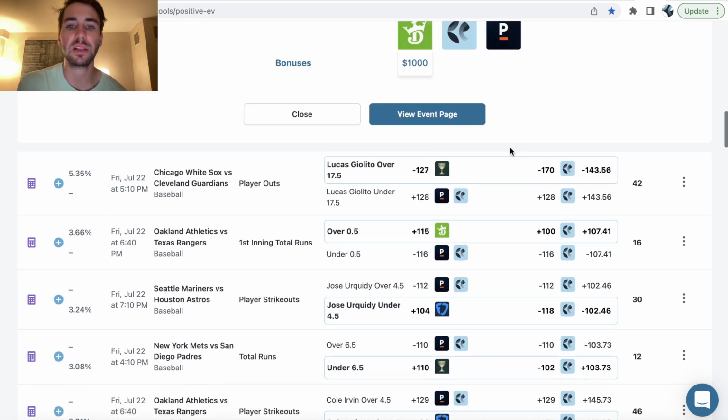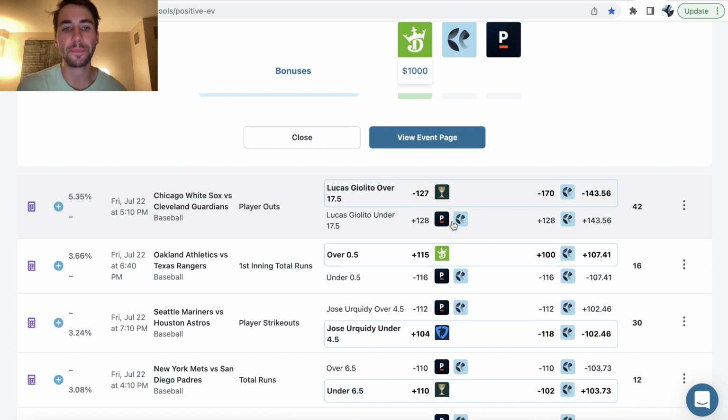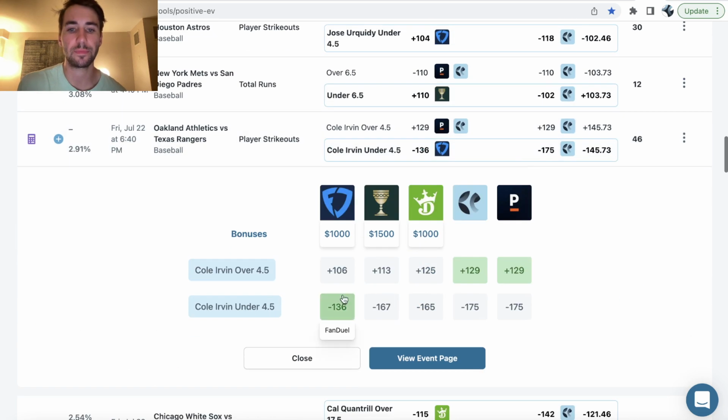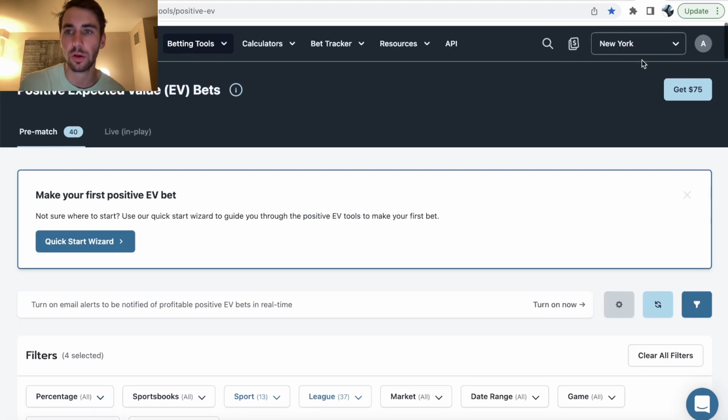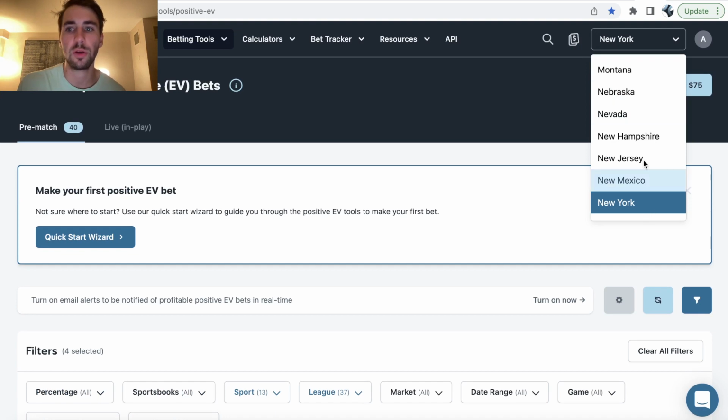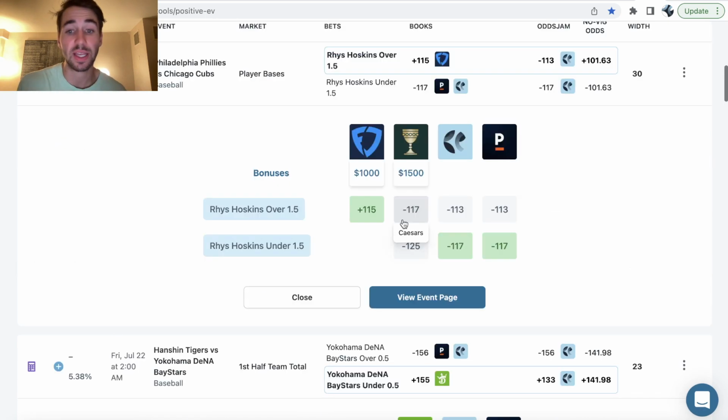So you can directly click into any bets you want to look at just using OddsJam, right? You can click into any odds. So I just clicked into Cole Irvin, under 4.5 strikeouts. FanDuel's the only book giving us better than minus 165 odds. Seems like a pretty good bet to place, right? So you can directly look at the entire betting market in your location, right? I'm in New York. You can change your state at any given time by just clicking into the odds screen. So those are a few of the main features.